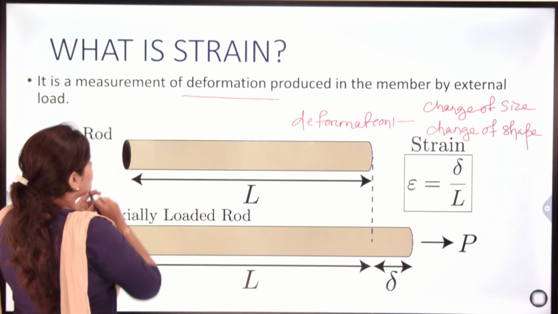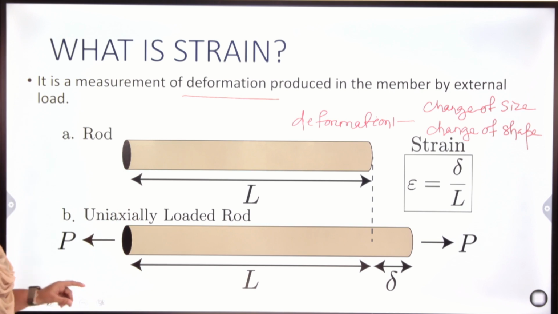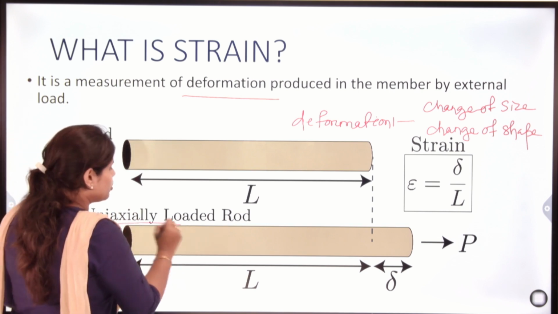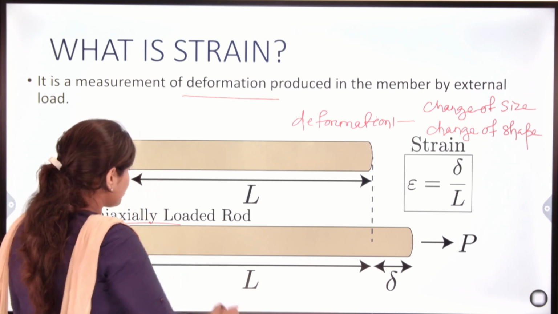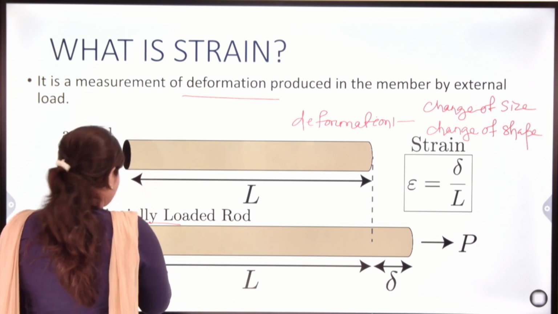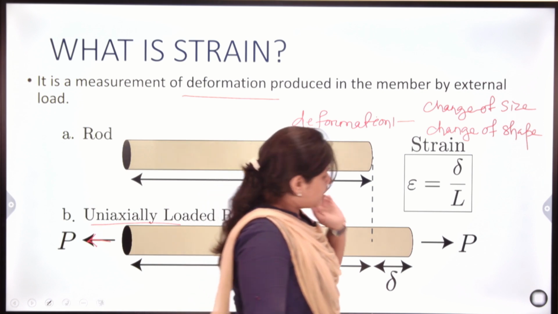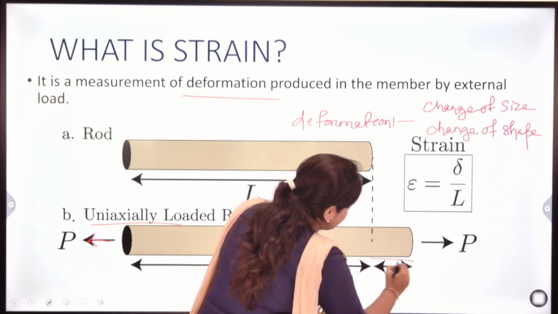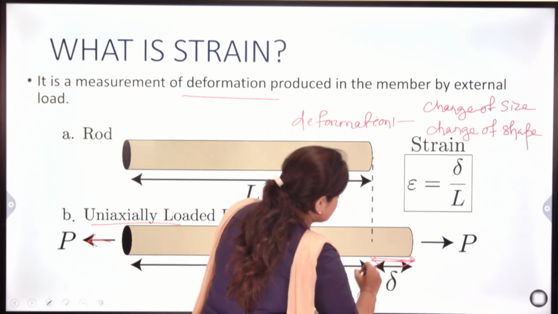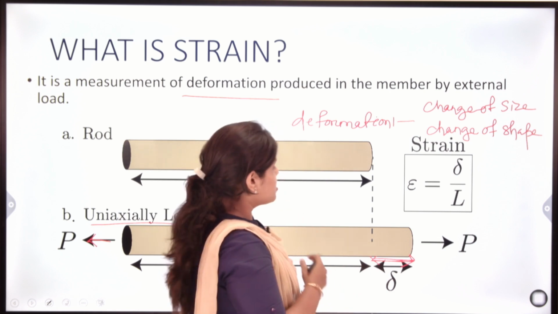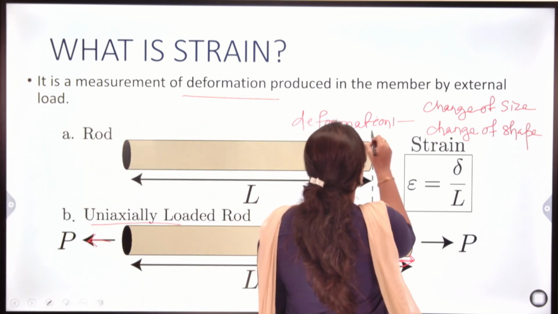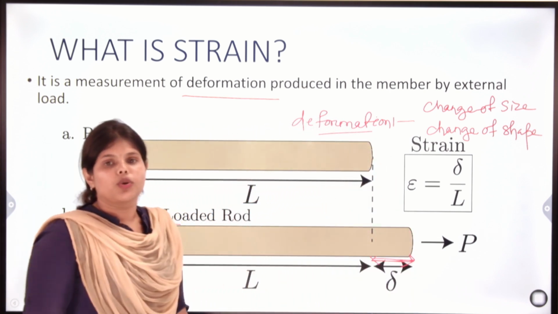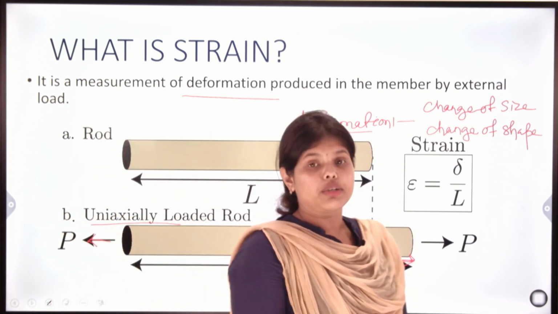Here this is the bar. While load is applied on this body, here a uniaxial load P is applied. So the change in length occurs. This change in length is your deformation.